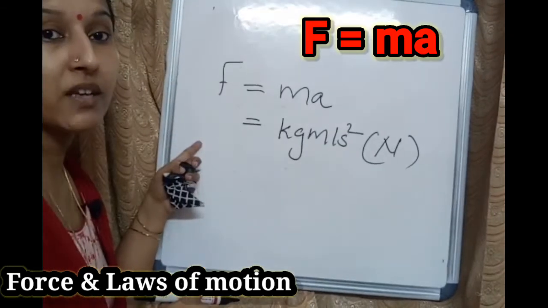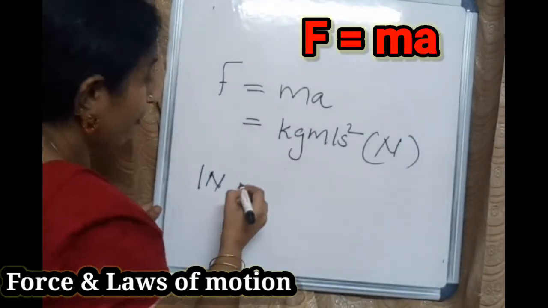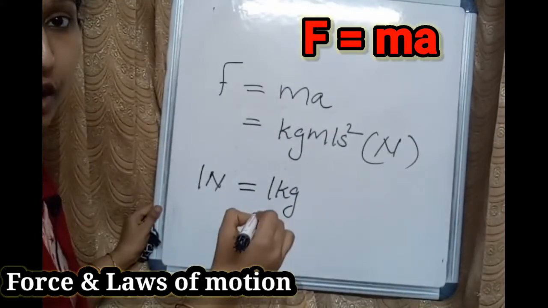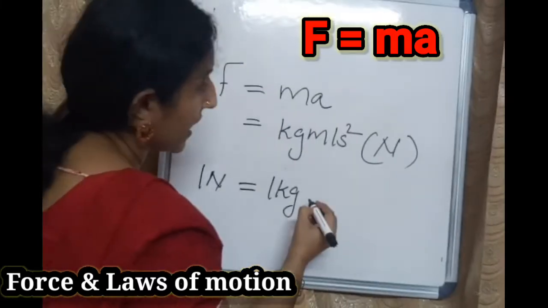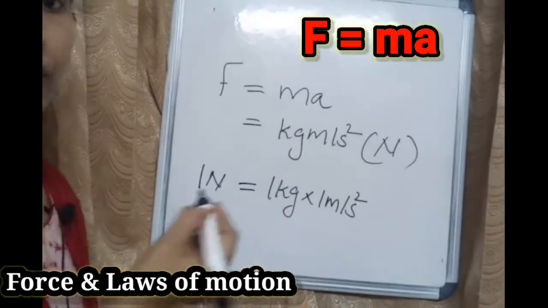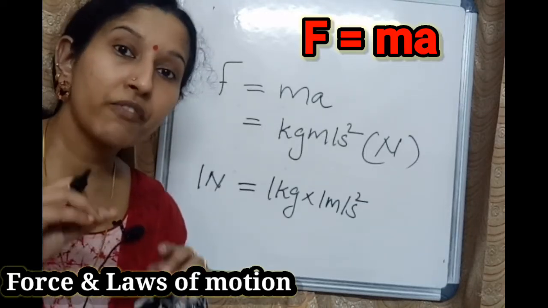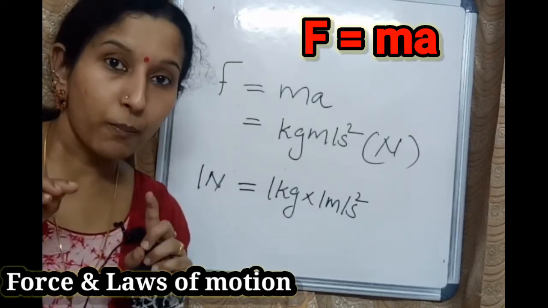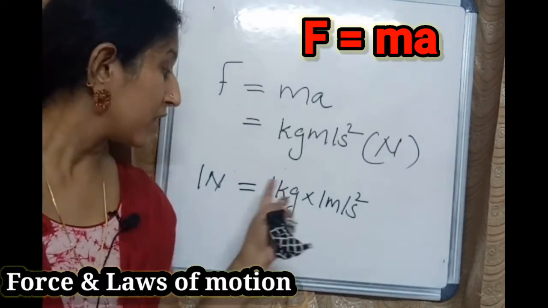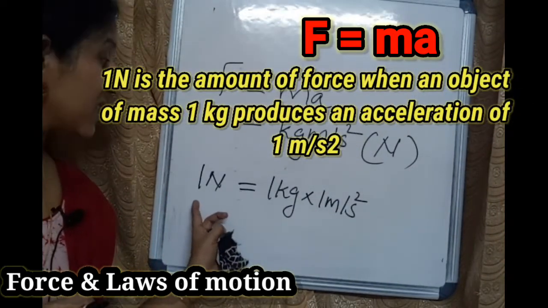So 1 Newton is the amount of force when an object of mass 1 kilogram produces an acceleration of 1 meter per second square. Then the amount of force applied is 1 Newton.